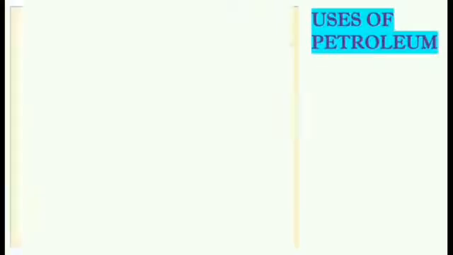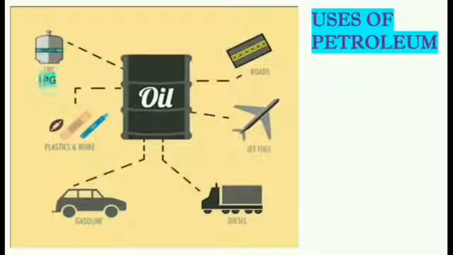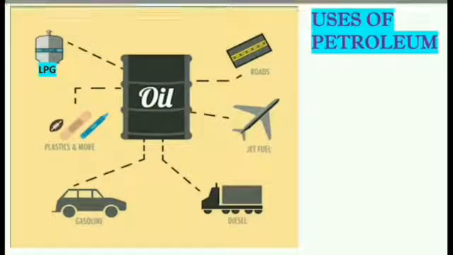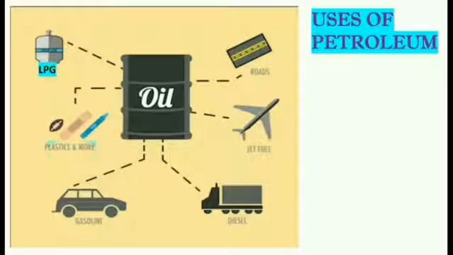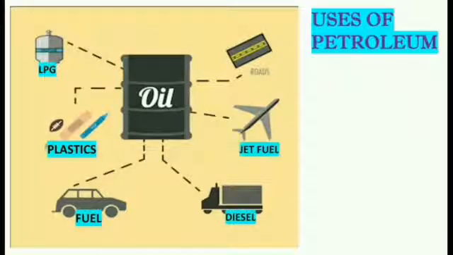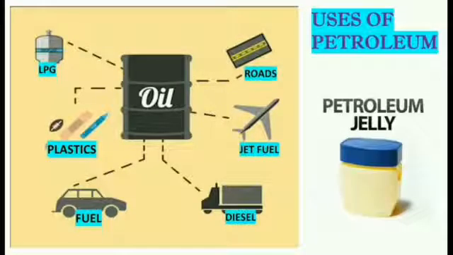Now we are going to see the uses of petroleum. Petroleum is used in our daily life as LPG gas. Then it is used as plastics. It is also used as fuel in automobiles. It is used as diesel. It is used as jet fuel as well as in making of roads. A large amount of petroleum is used in making petroleum jelly, which is used in our daily life.